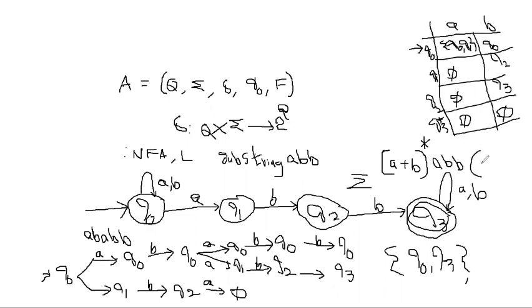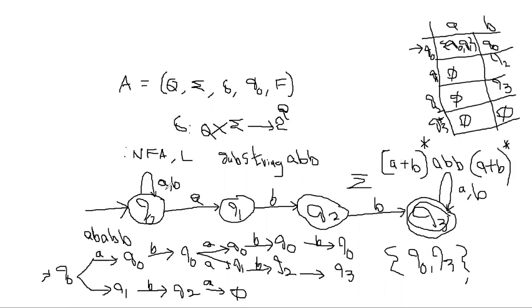Again write (A+B) whole star, because at the start any number of A's and B's can come, and at the end any number of A's and B's, but it should contain ABB as the substring. So this is the regular expression syntax.